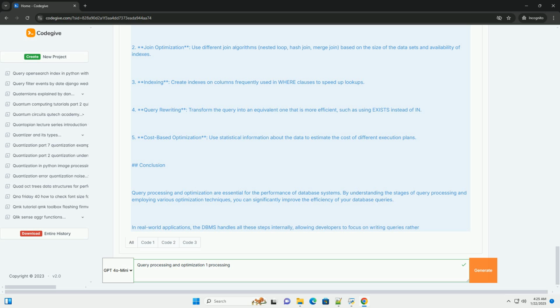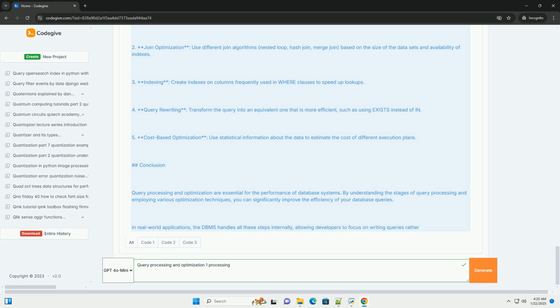3. Indexing. Create indexes on columns frequently used in WHERE clauses to speed up lookups. 4. Query rewriting. Transform the query into an equivalent one that is more efficient, such as using EXISTS instead of IN. 5. Cost-based optimization. Use statistical information about the data to estimate the cost of different execution plans.